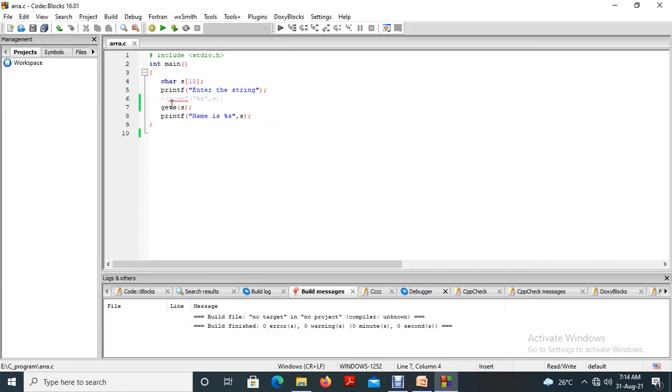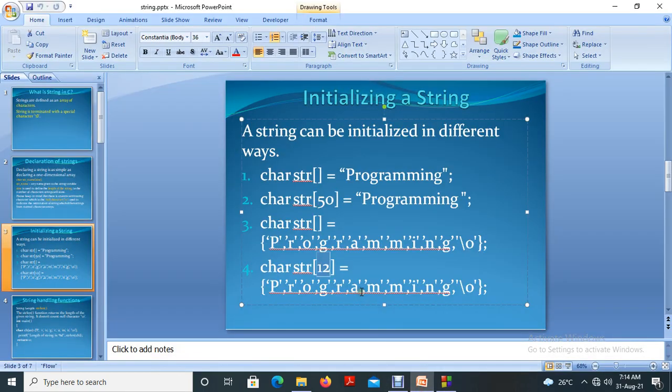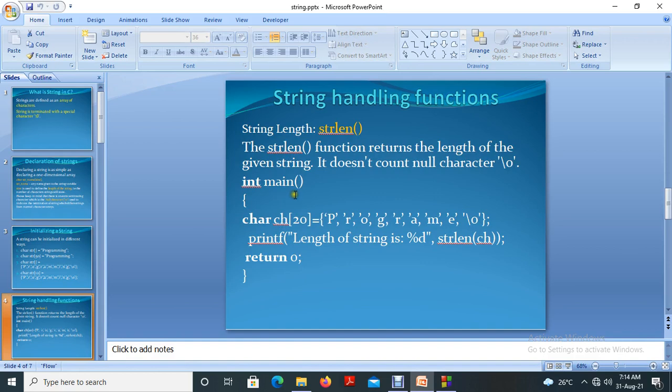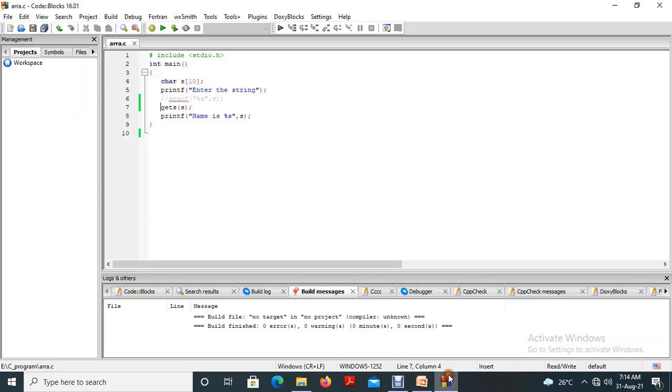Okay, so here we identified these cases, and what is next? Next we are going to study the string handling functions. The first string handling function is strlen. This is an inbuilt function. Like gets, which is an inbuilt string function to get the value.